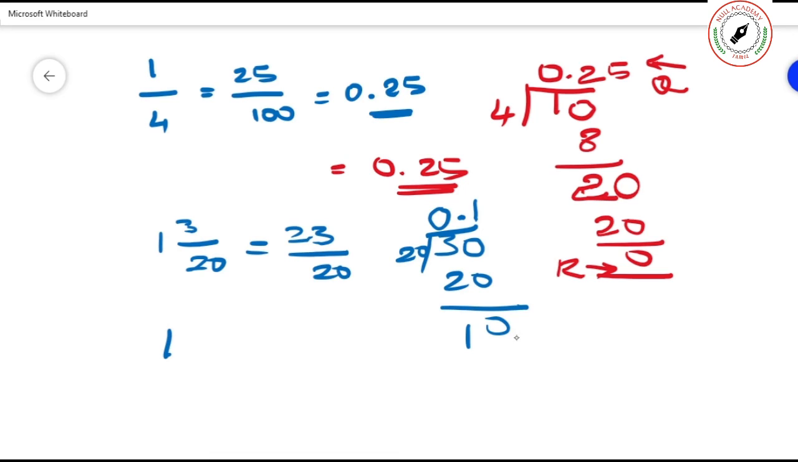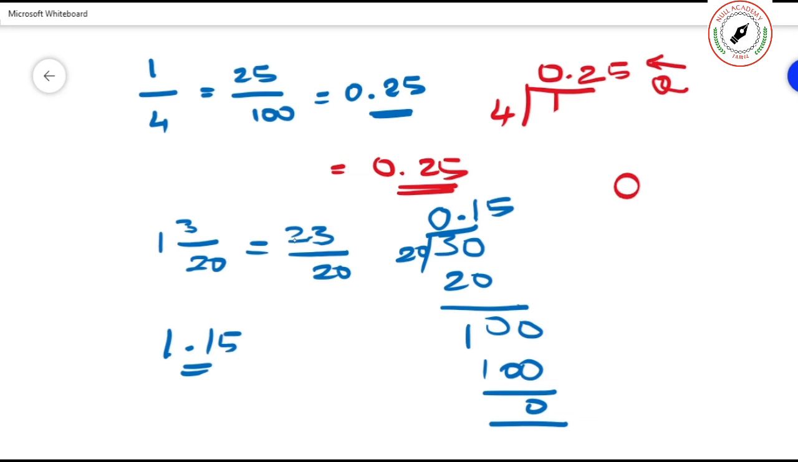Is there any other number? No. Again I am adding 0. How many 20s? 5 20s are 100. Then you will get 0. So 1.15. This is one way. 1.15 is one way. Another way, you just see.